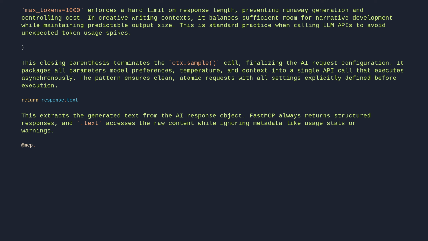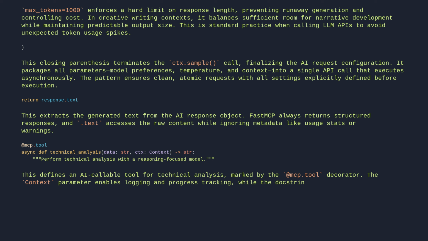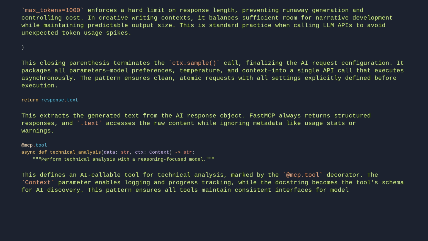@mcp.tool. async def technical_analysis(data: str, ctx: Context) -> str. Perform technical analysis with a reasoning-focused model. This defines an AI-callable tool for technical analysis, marked by the @mcp.tool decorator. The context parameter enables logging and progress tracking, while the docstring becomes the tool's schema for AI discovery. This pattern ensures all tools maintain consistent interfaces for model interaction.